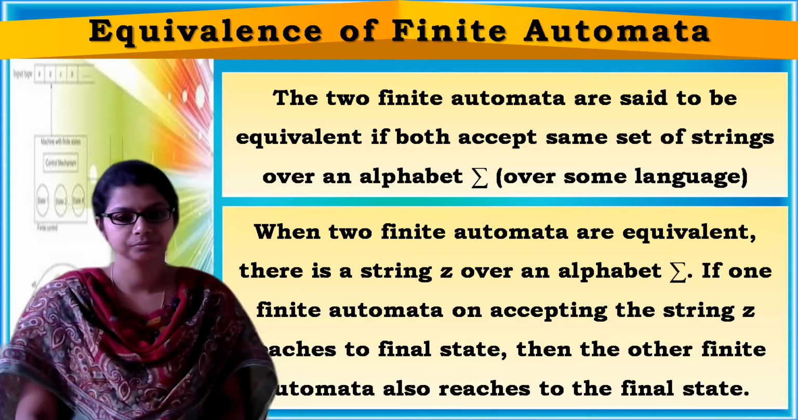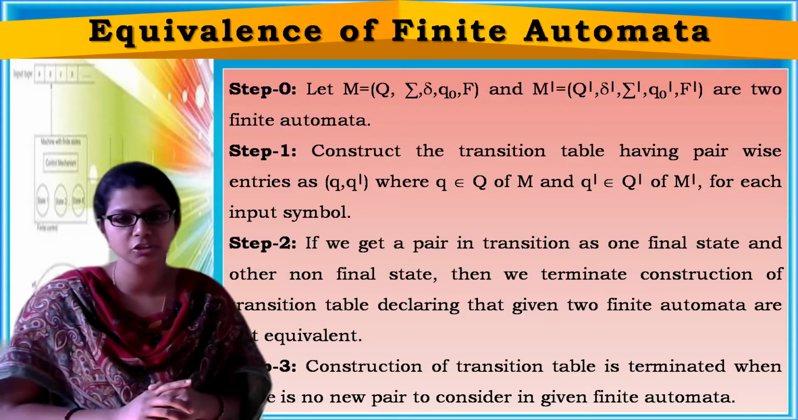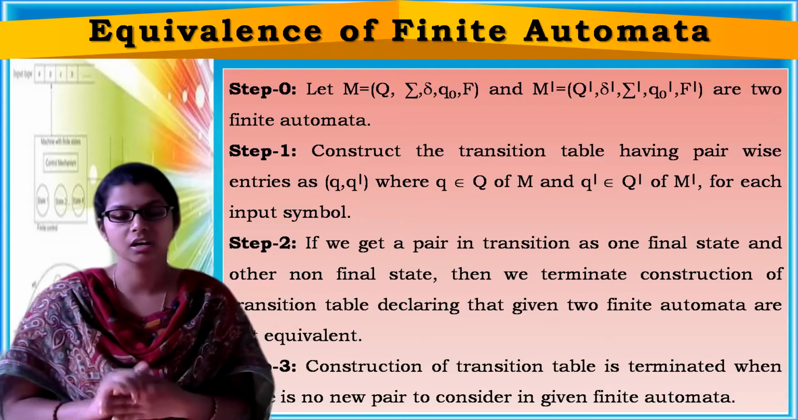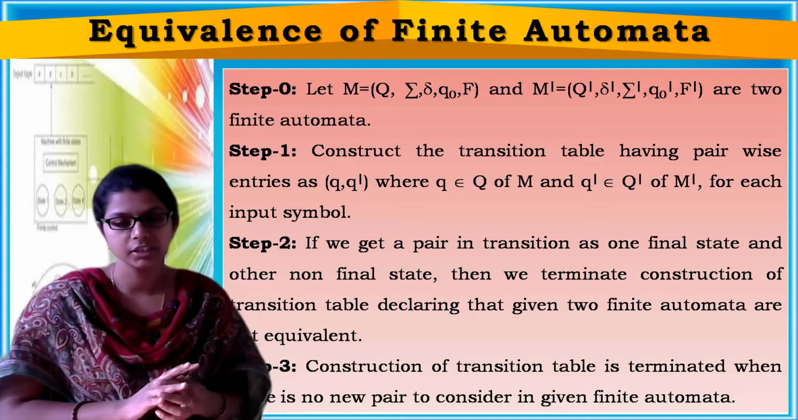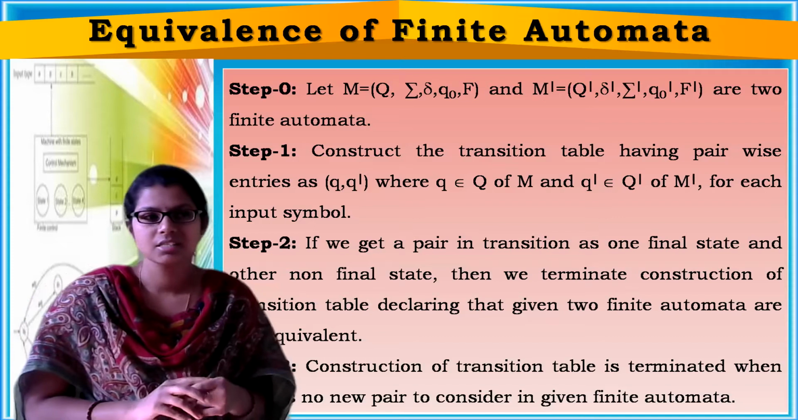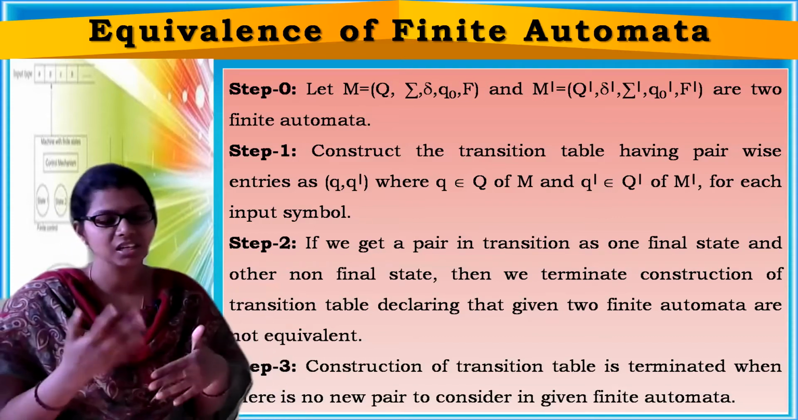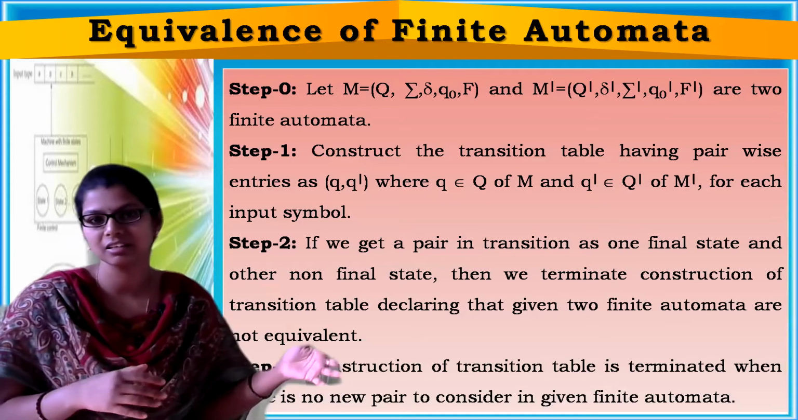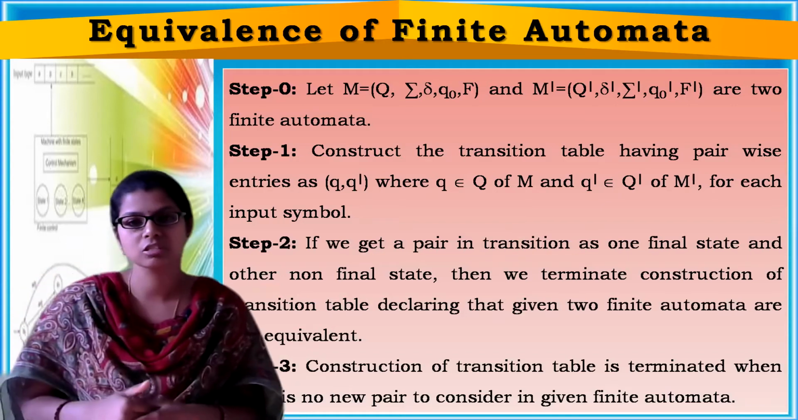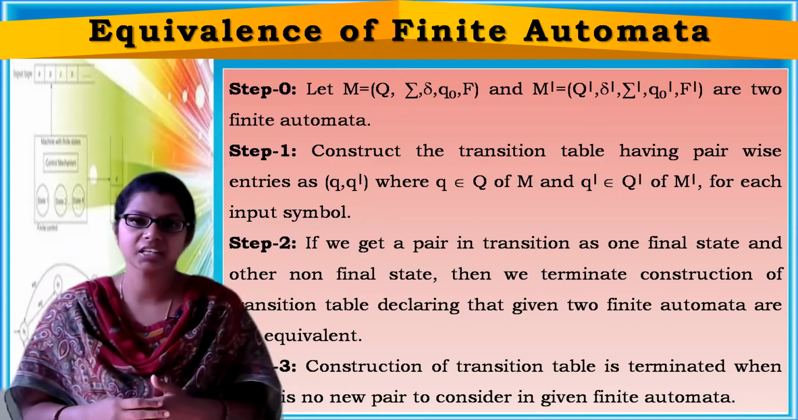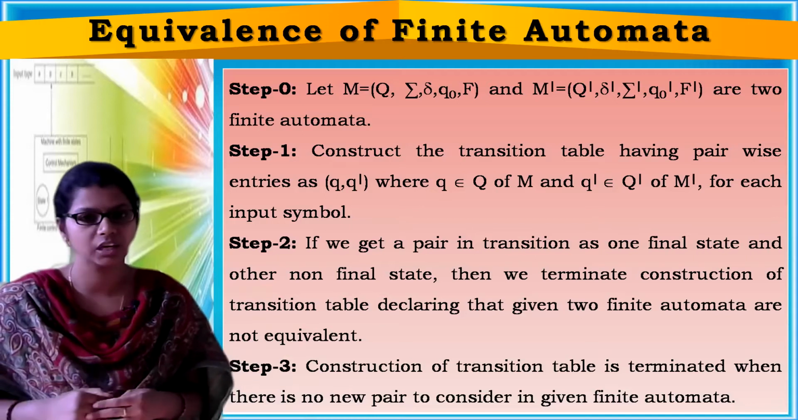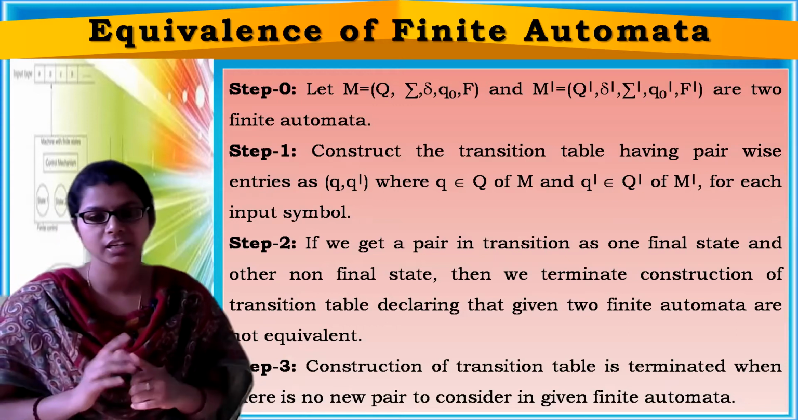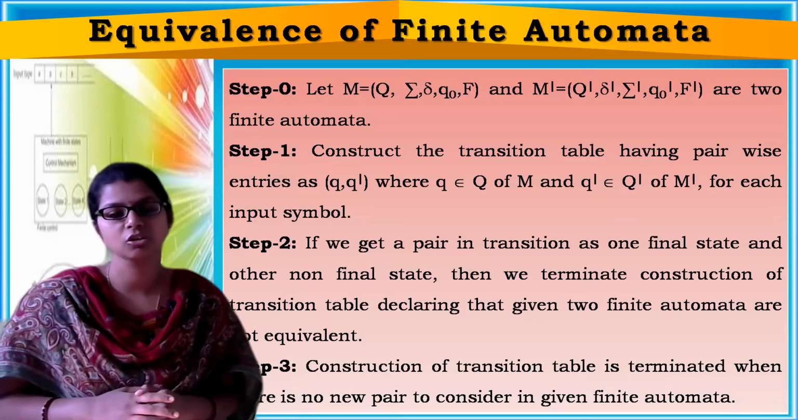Now there are some steps which we need to follow in order to find whether the given finite automata are equivalent or not. We can't check the whole language being accepted by the finite automata always, and we can't take one string and check it, right? So we have to follow a series of steps through which we can find out whether the given finite automata are equivalent or not. These are the steps we need to follow to reach the conclusion that these two given finite automata are equivalent.